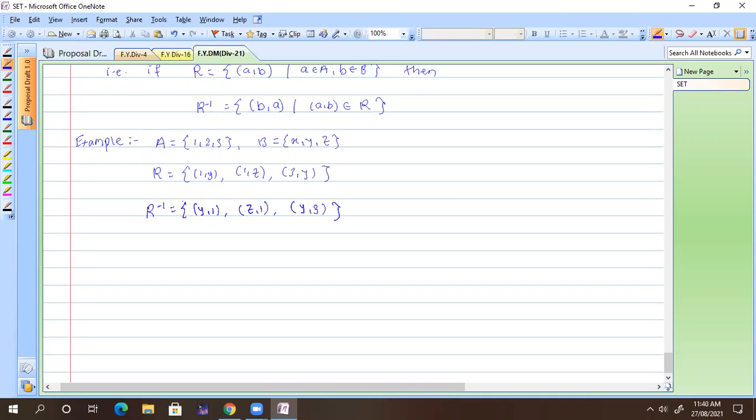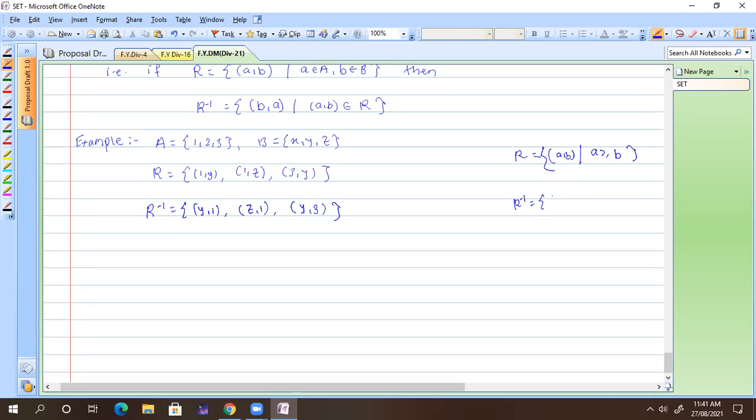But it does not seem that easy, because right now I'm giving you the elements of the relation directly. Sometimes they give you that a is greater than or equal to b. Suppose my R is the relation containing (a, b) such that a is greater than or equal to b. Then what is my R inverse now?